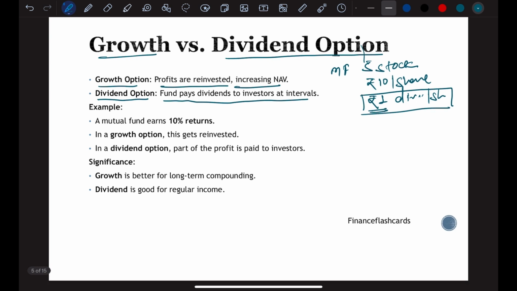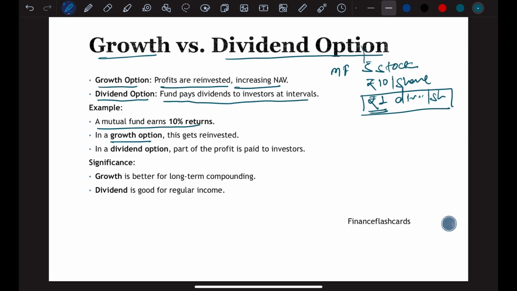And here in the example we can see the same thing. In growth option, the dividend will get reinvested, but in dividend option the part of the profit is paid to the investor. Now, which one is better for you? Growth is better for long term compounding, because when you keep reinvesting, your dividend starts to grow at the pace of the mutual fund rate. But when you need regular income, the dividend option mutual fund is suitable for you.